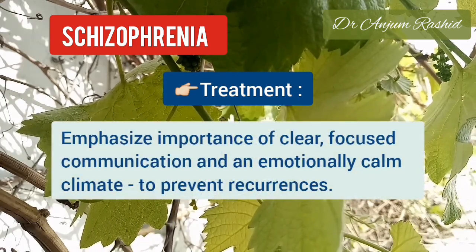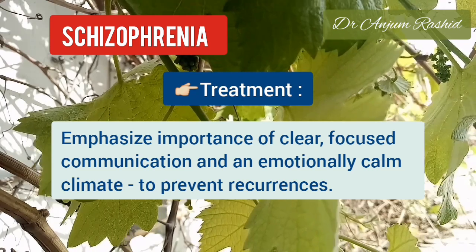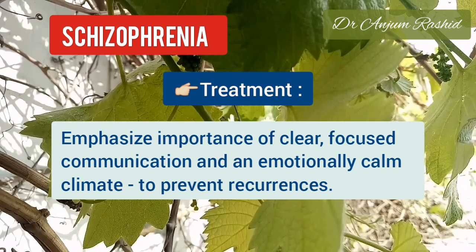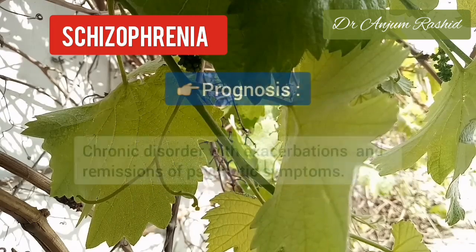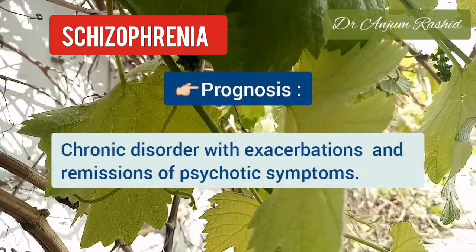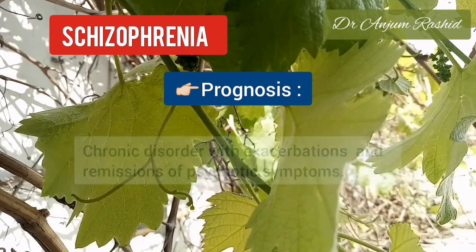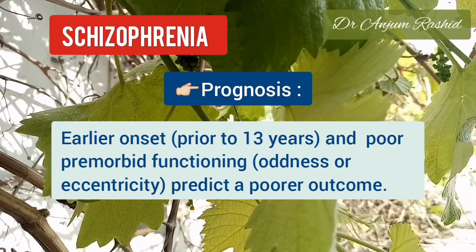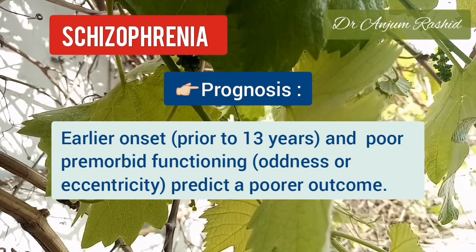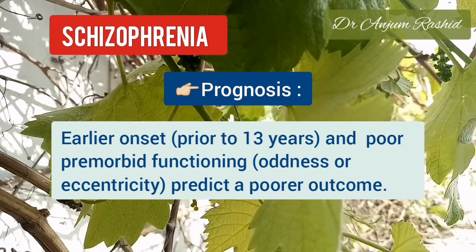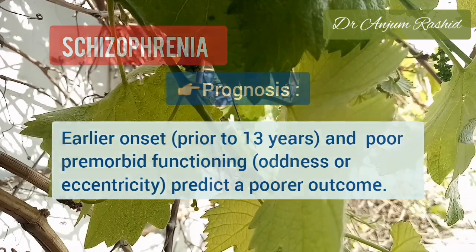Support for the family emphasizes the importance of clear, focused communication and an emotionally calm climate in preventing the recurrences of overtly psychotic symptoms. Now, the prognosis. Schizophrenia is a chronic disorder with exacerbation and remission of the psychotic symptoms. It is generally believed that earlier onset, that is prior to age 13 years, and poor premorbid functioning, that is oddness or eccentricity, generally predict a poor outcome.